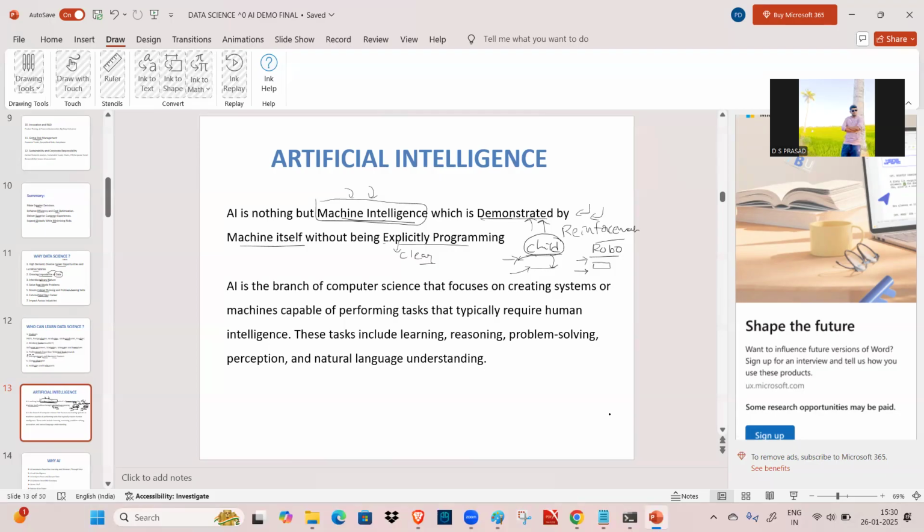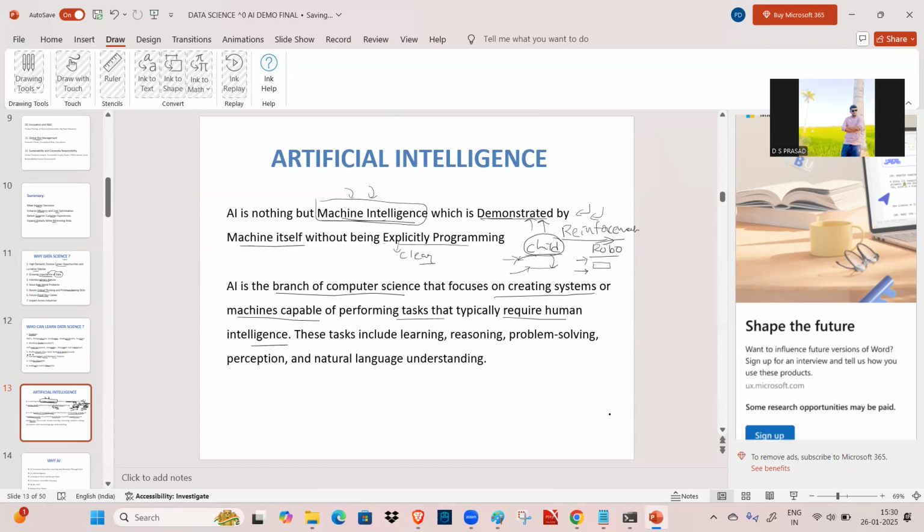So like that, we are going to give this reinforcement learning. Okay, and there is another definition also. AI is the branch of computer science that focuses on creating systems. We are going to create systems, like automatic systems or machines, capable of performing tasks that typically require human intelligence.